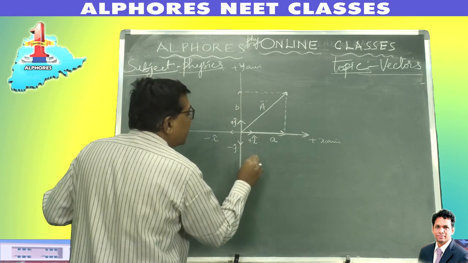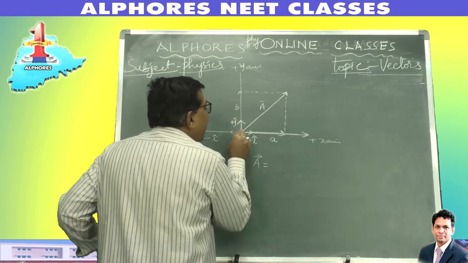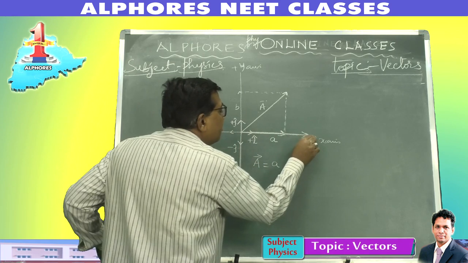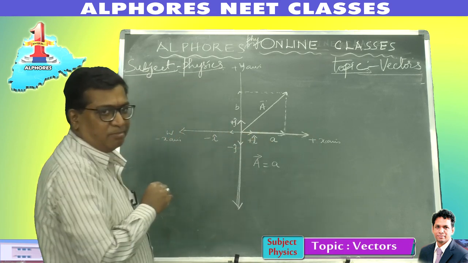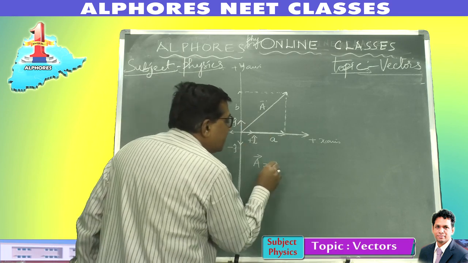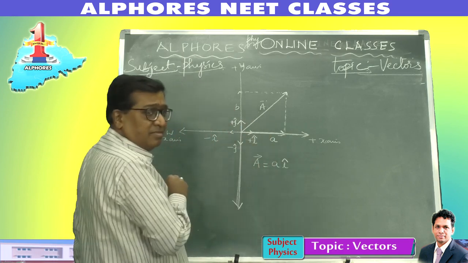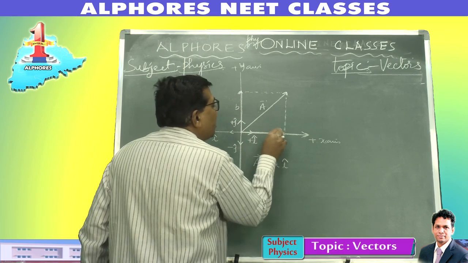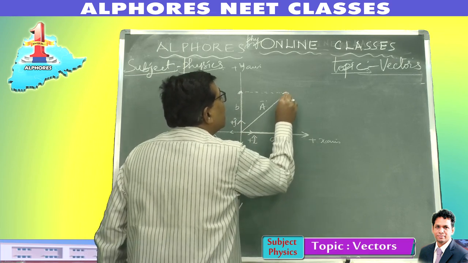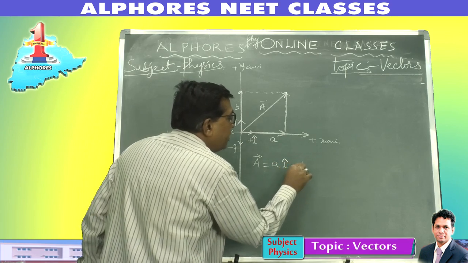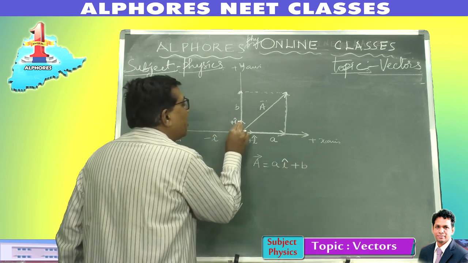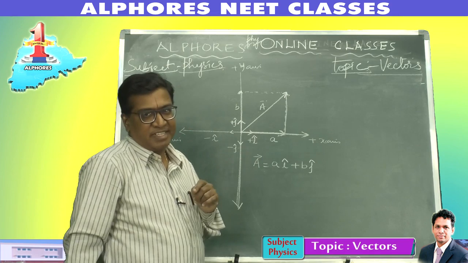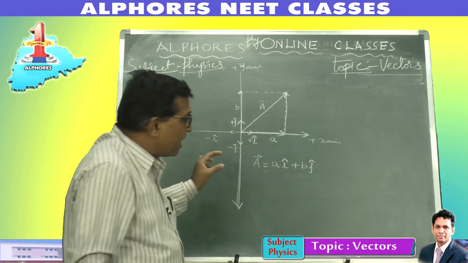Now I represent the vector A bar as A units along the positive x-axis, which is symbolized as plus i cap. So I represent it as A i cap. And it is B units along the positive y-axis. I have symbolized the vector along the positive y-axis as j. This is the mathematical representation of the vector.